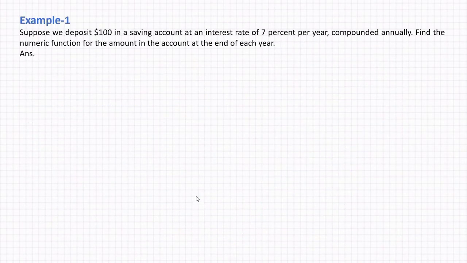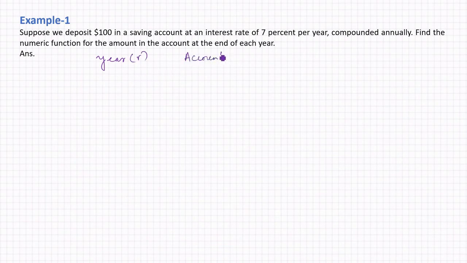Come to another example. Suppose we deposit $100 in a savings account at an interest rate of 7% per year, compounded annually. Find the numeric function for the amount in the account at the end of each year. Let's suppose we take the year as r.